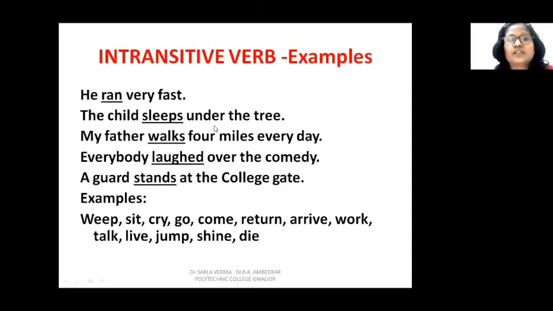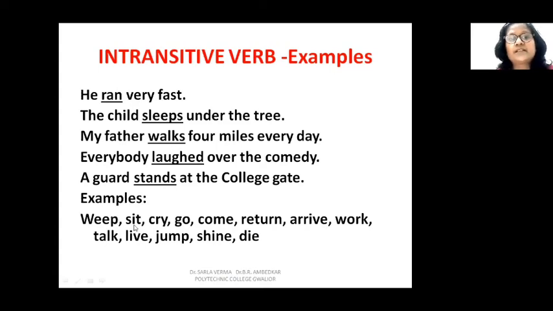Sleeps whom? No answer. Walks what? No answer. Walks whom? No answer. Laughed what? No answer. Everybody laughed over the comedy. Laughed what? No answer. Laughed whom? No answer. Laughed over what? You will get an answer. Over the comedy. But laughed what? No answer. Stands is again an intransitive verb.